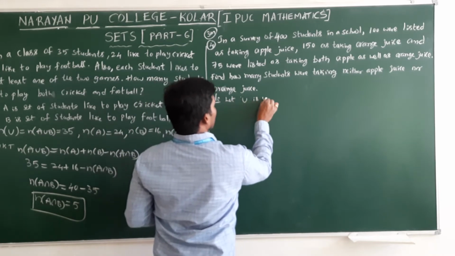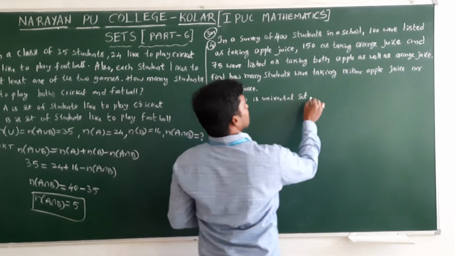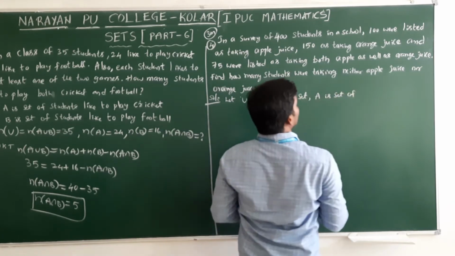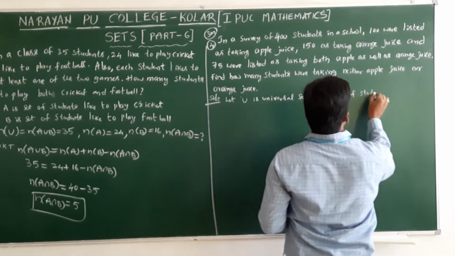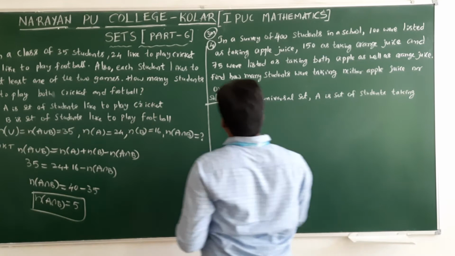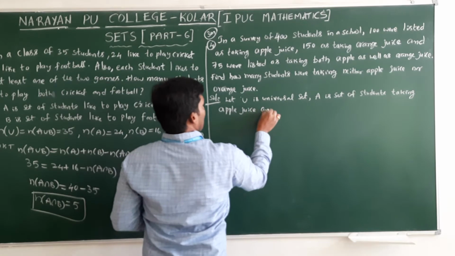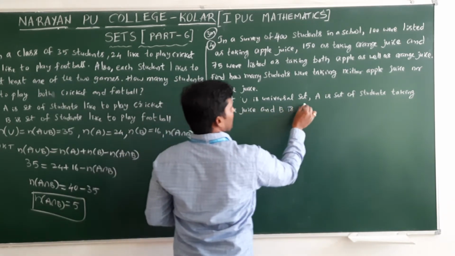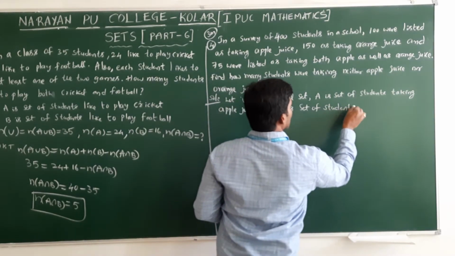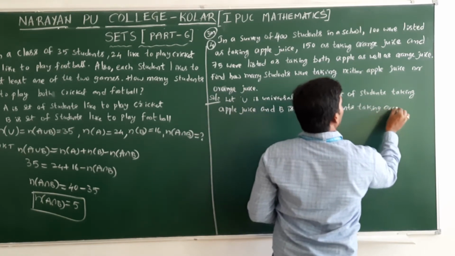First I will consider U as the universal set, A as the set of students taking apple juice, and B as the set of students taking orange juice.